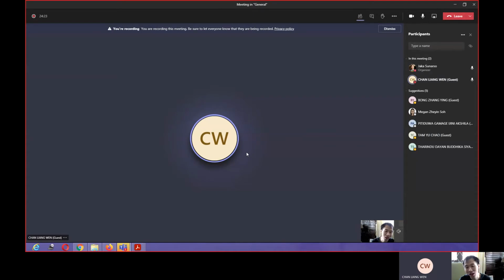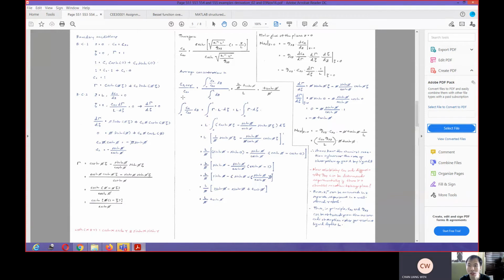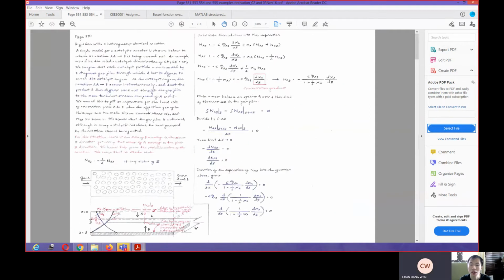I guess I can discuss a little bit of my lectures, just a very quick one. This week, we featured 3 particular examples. The first example is diffusion with heterogeneous chemical reactions. For this particular system, the reaction occurs on the catalytic surface.